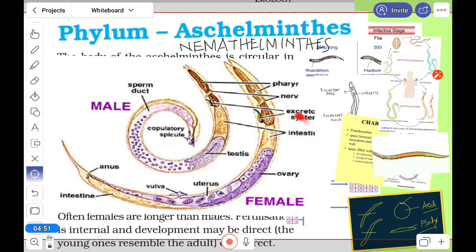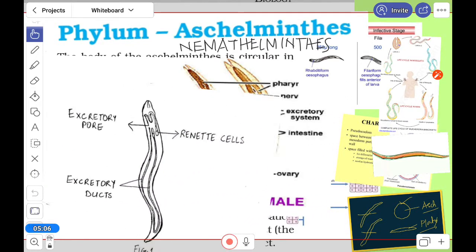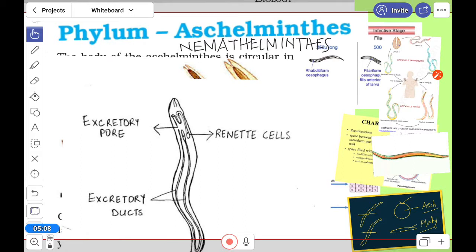Now, if we see its other parts, the pharynx is a highly muscular pharynx. Here some excretory pores are there, so in different diagrams we can see these areas. These areas are very important. Look here, the excretory pores are present.